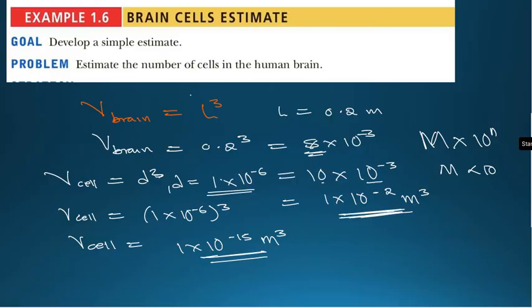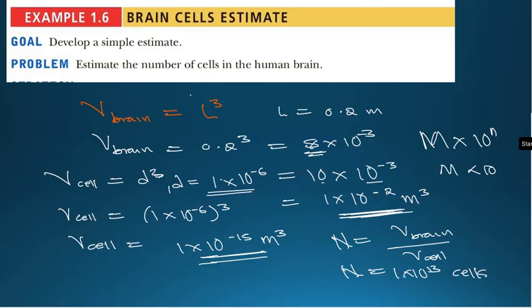So what we are going to do now, we are going to say the number of cells is going to be the volume of the brain divided by the volume of a cell. So the volume of a brain is this, and we divide by this. Our answer is going to be 1 times 10 to the power 13 cells. You should know this kind of equation.